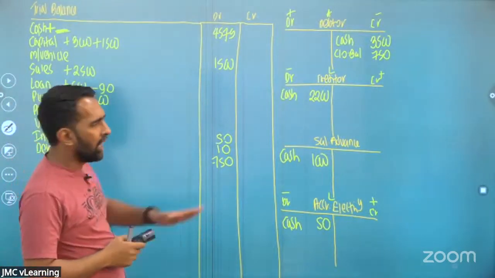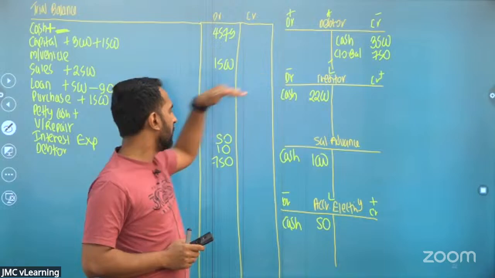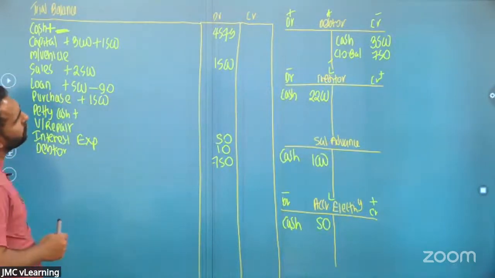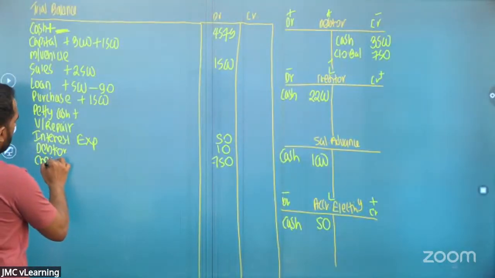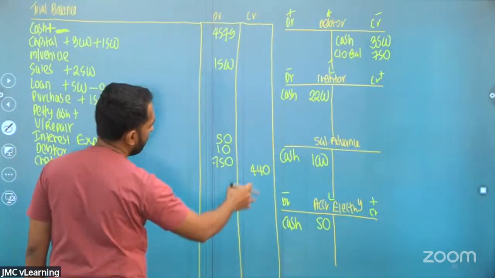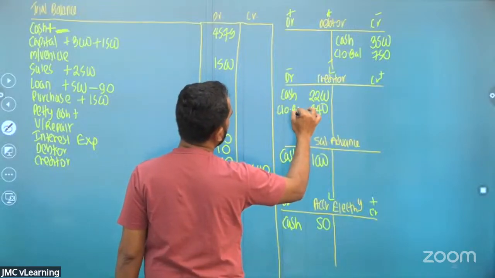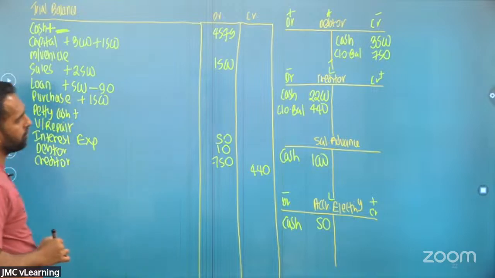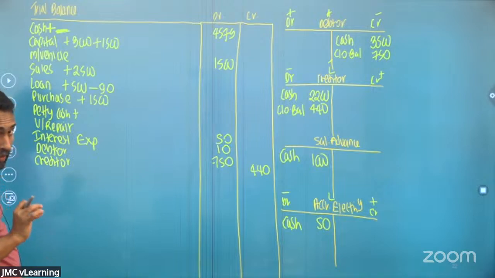Okay, it's very easy. Anyway, this closing balance will be continued as an asset, no? So closing balance credited, your debtor will be debited. Next one. Creditor 440. Creditor is a liability. Then creditor will be credited 440 to the trial balance. Closing balance will be debited 440. It's simply you are passing a double entry.